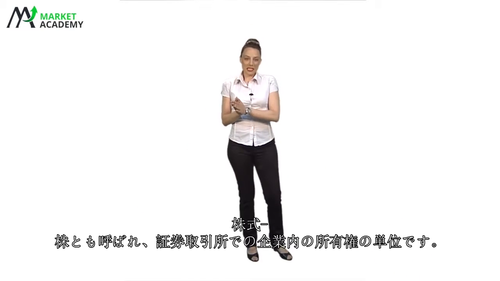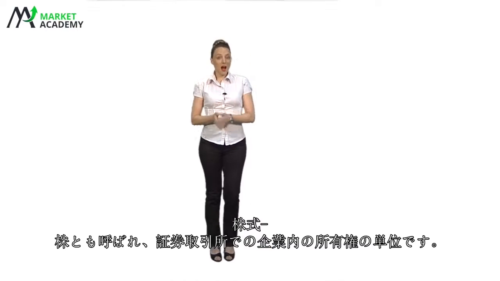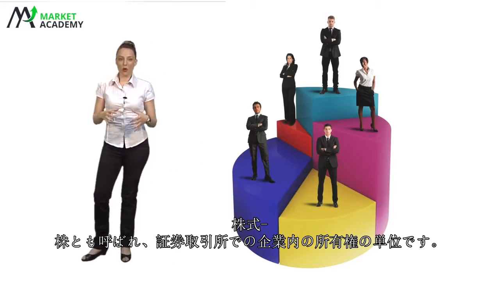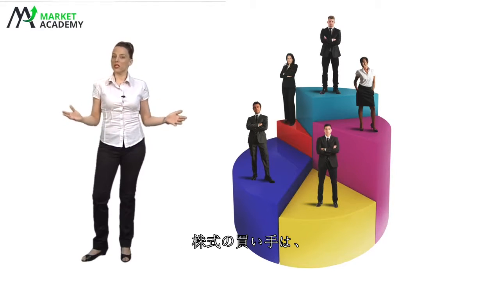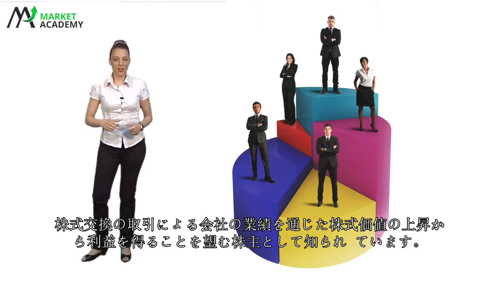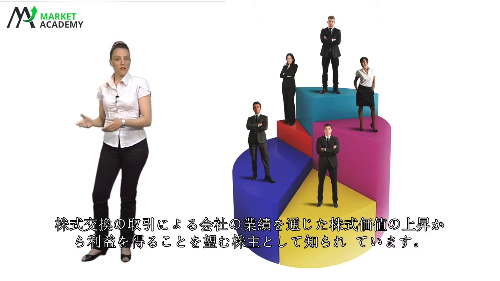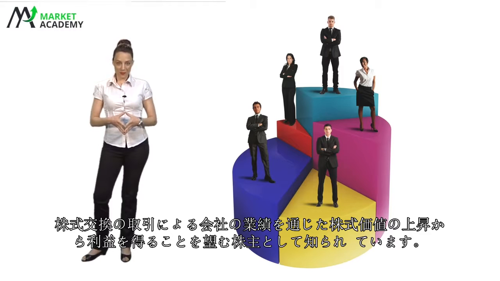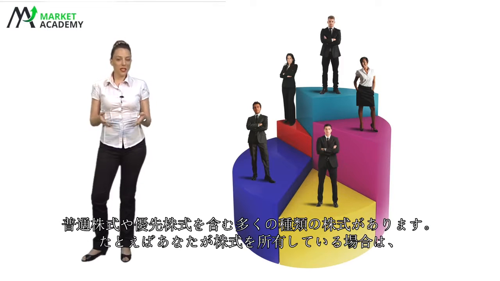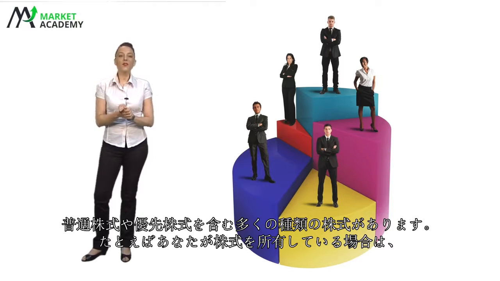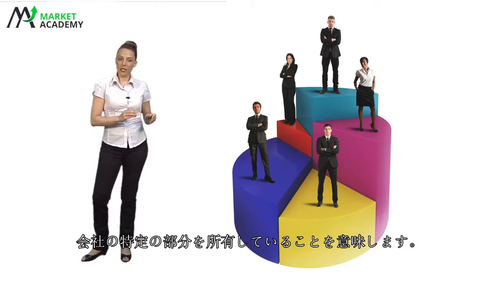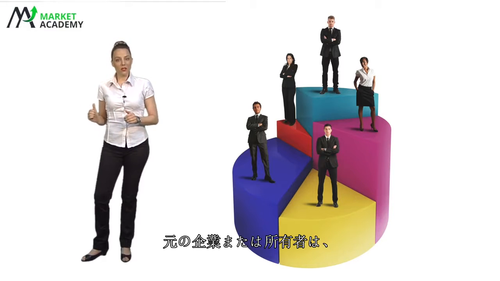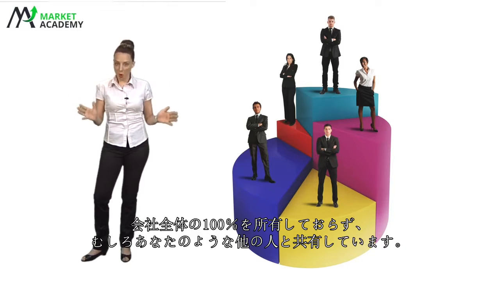Now moving to equities. Equities, also known as shares, are a unit of ownership within a corporation on a stock exchange. A buyer of equity is known as the shareholder, and he hopes to profit from an increase in the value of the shares via the results of the company from its trading on an exchange. There are many types of equities, including common and preferred shares. Now, if you own stocks, for example, it means that you own a certain part of the company. The original business or owner doesn't own 100% of the whole company anymore, but rather shares it with others, like you.